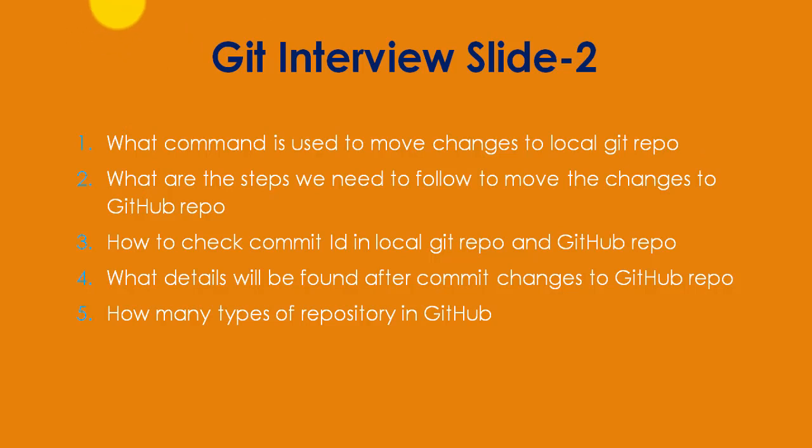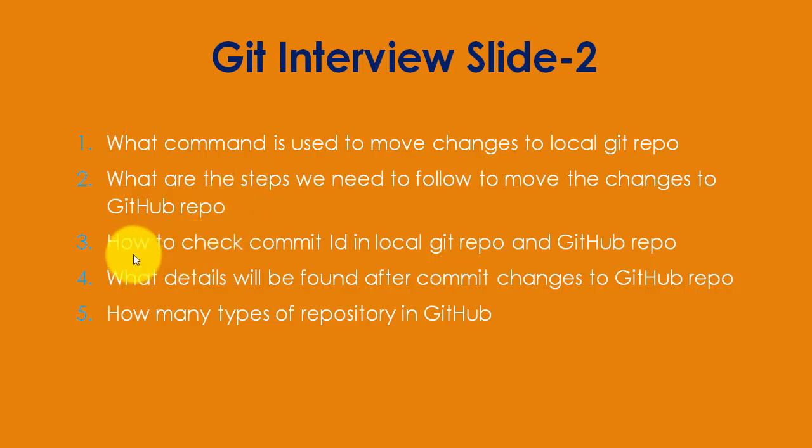So we need only one command called git push. If there are multiple branches, then we will mention git push origin main 1, or if there is a branch named main 2, main 3, main 4, like this. So I have described question number 7, how to move the changes to the GitHub repository and what the steps are.